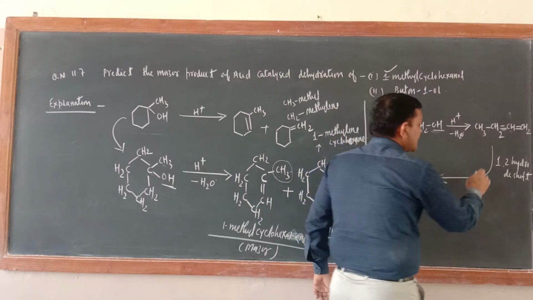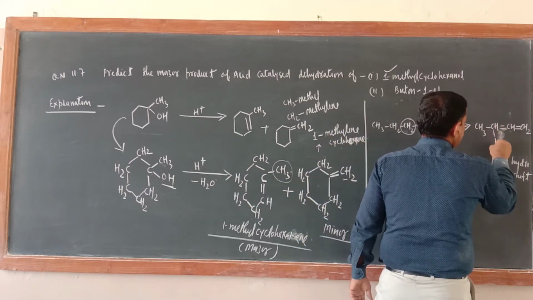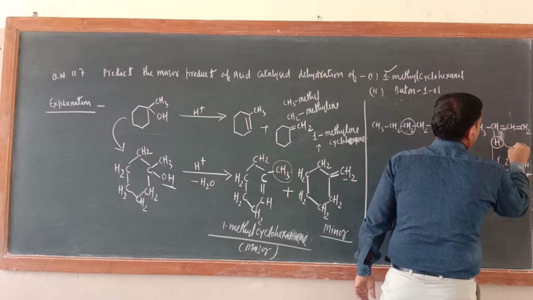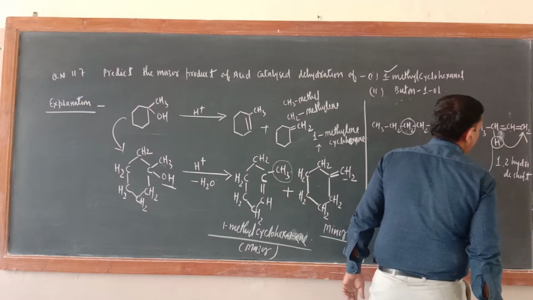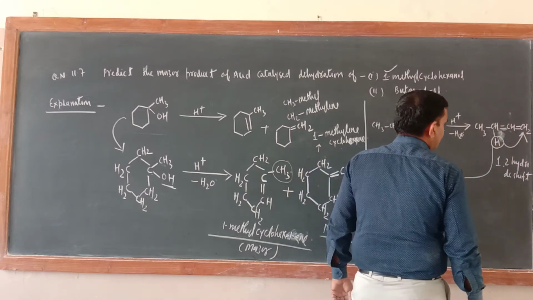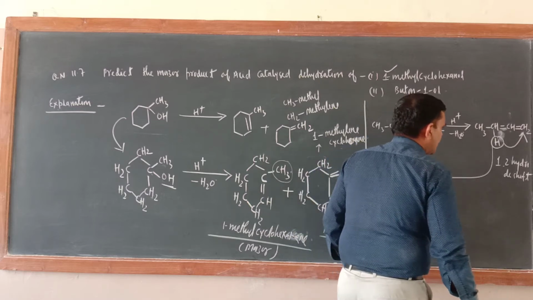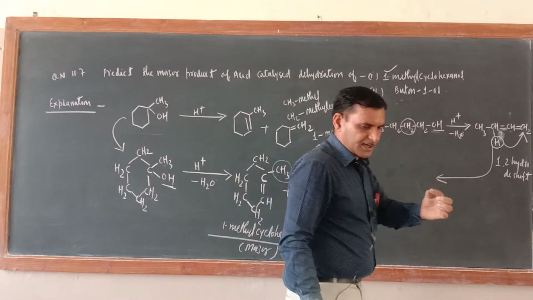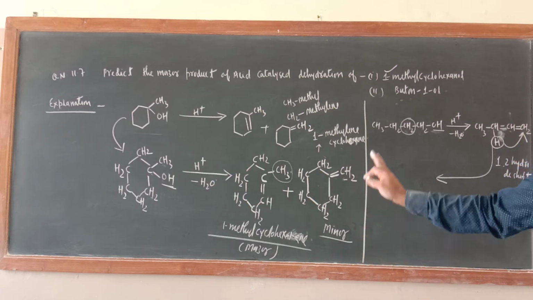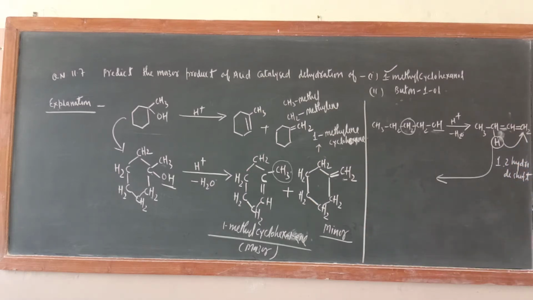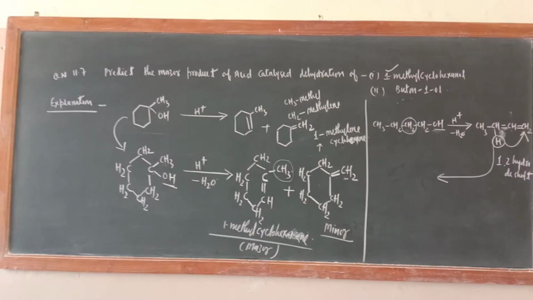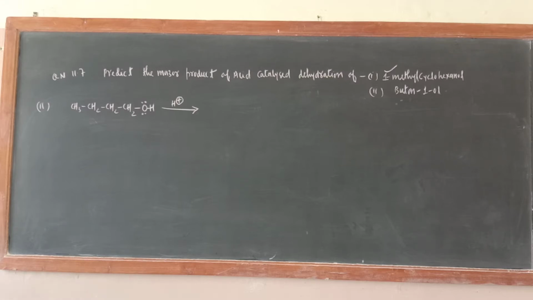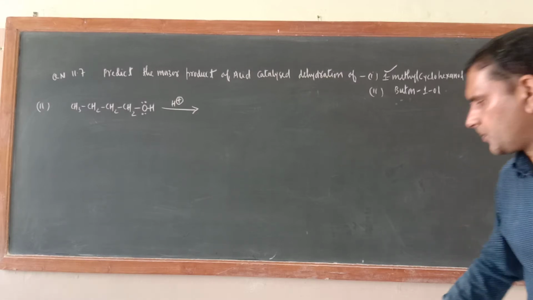But if this hydrogen is shifted from here to here, so what would be there? 1,2 hydride shift would be there. Just a minute, place is less. Let me delete this side and explain, because process will be lengthy. Okay, so now more space is available. This side it would be better.